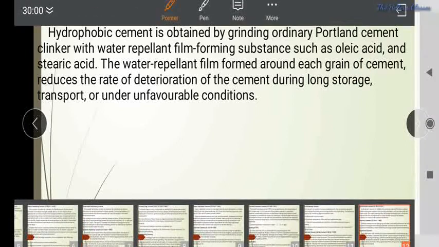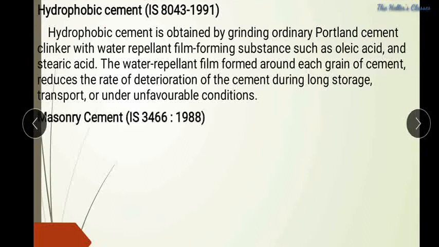If we add a little bit of aggregates, fine aggregate or coarse aggregate, then automatically the film will collapse and it will be converted into a jelly formation.